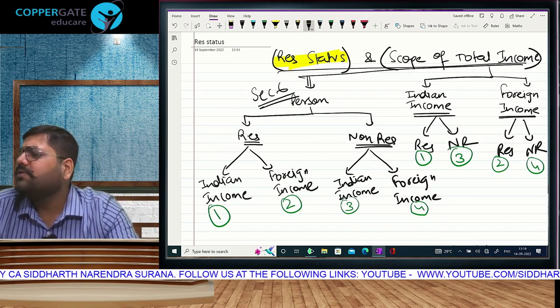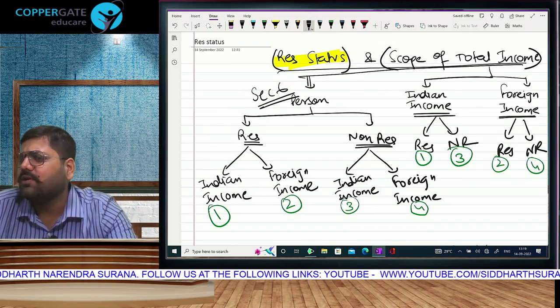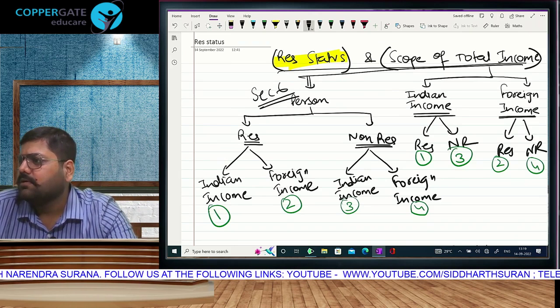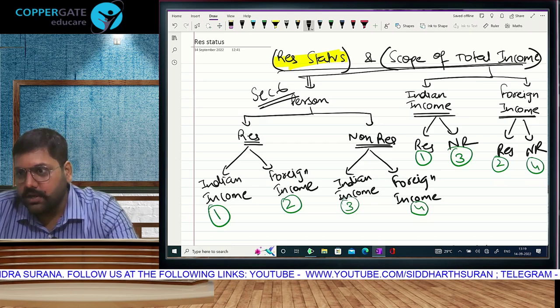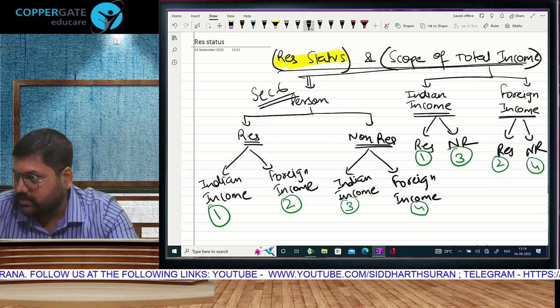Where are you all from? This is the first time you are learning direct tax in your life, that you're telling me. In Foundation law they have introduced CAA, this residential status of tax.